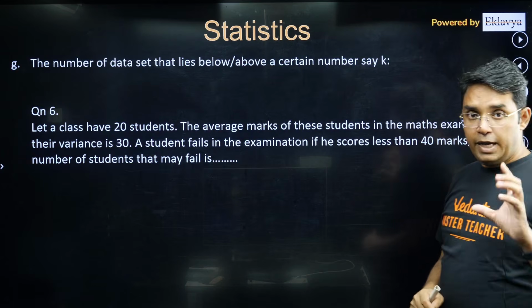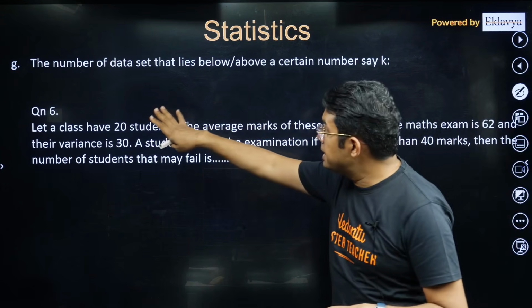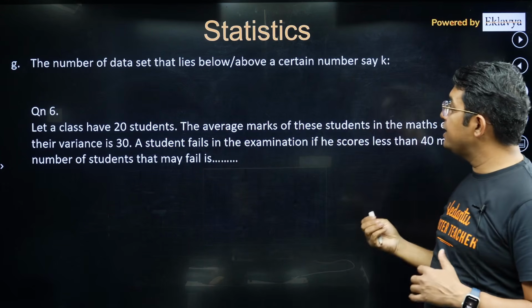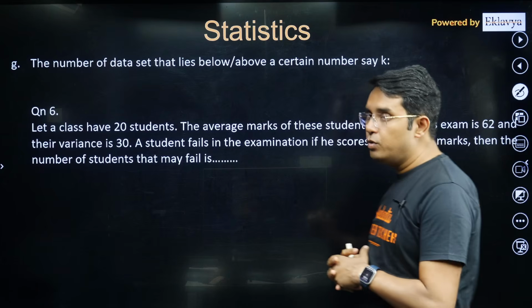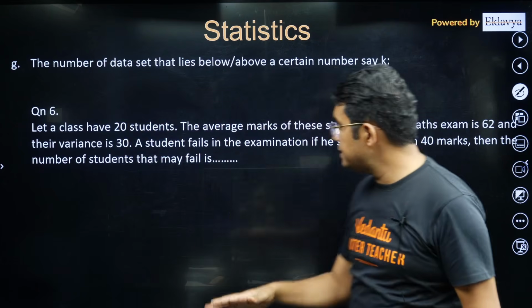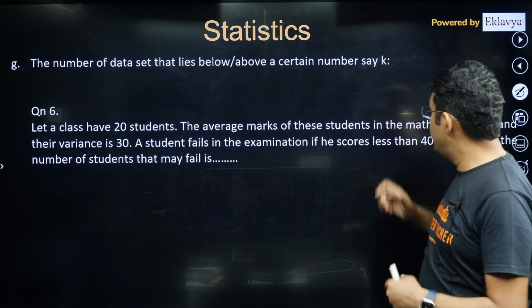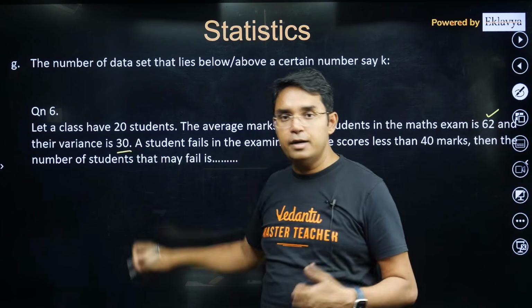One more thing, bachcho, I would like to talk about here, and then 2-3 questions more, and that is the number of data points that lie below or above a certain number k. Suppose I give you a question where there are 20 students, and their average marks is 62, and the variance value is 30.